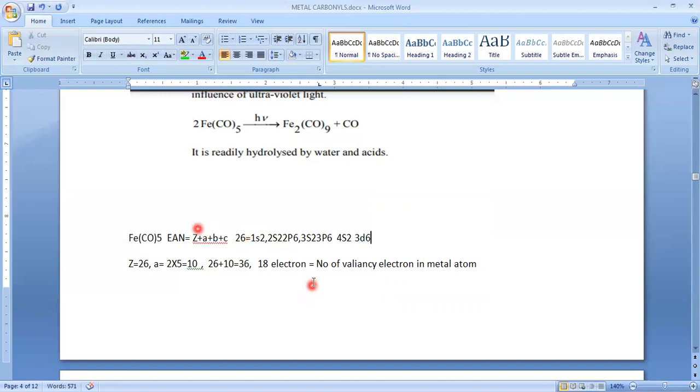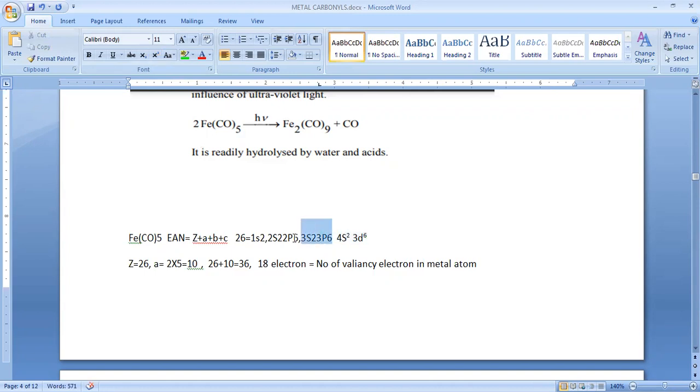So this is one. If you consider the last two, this is known as the outermost electronic configuration.